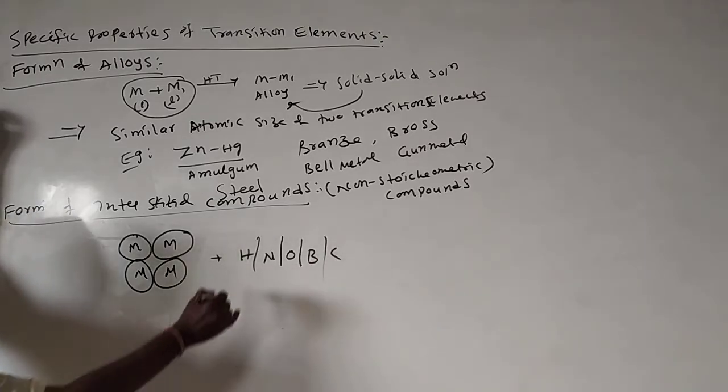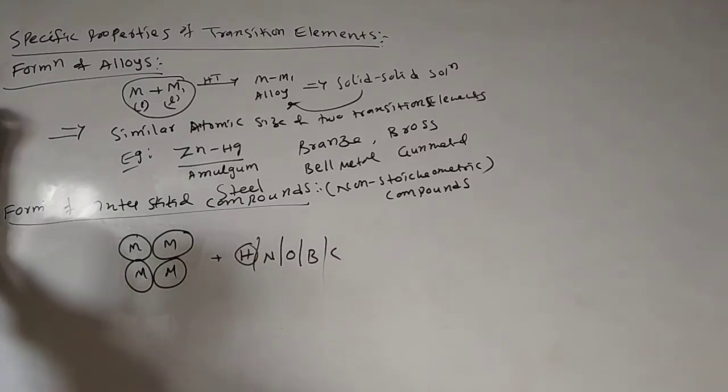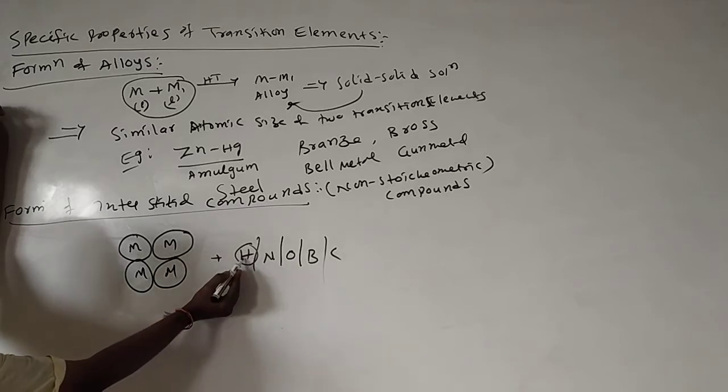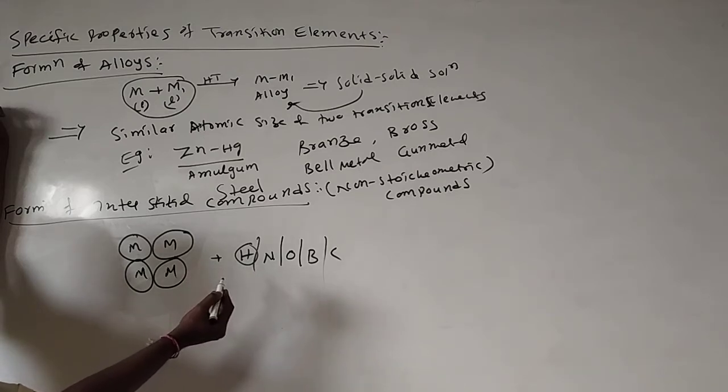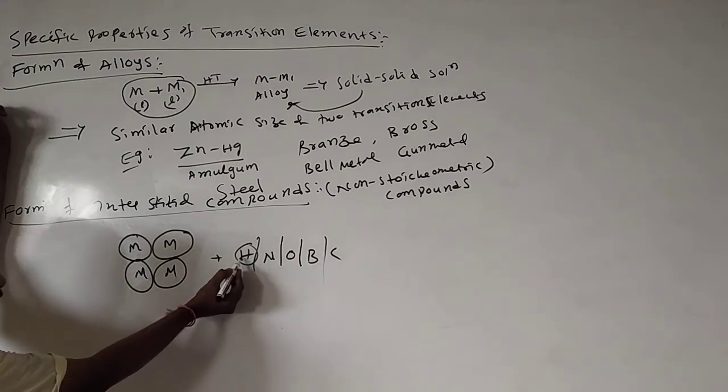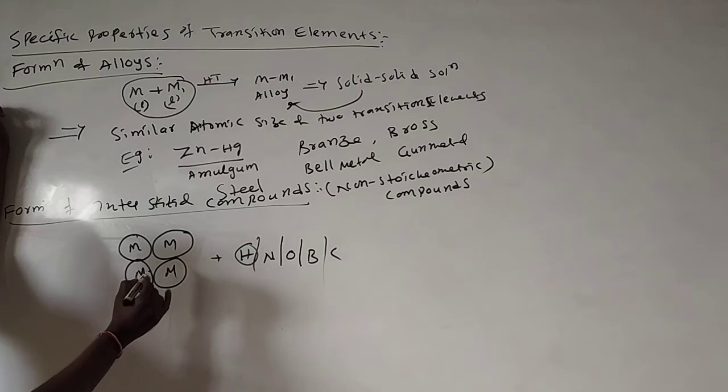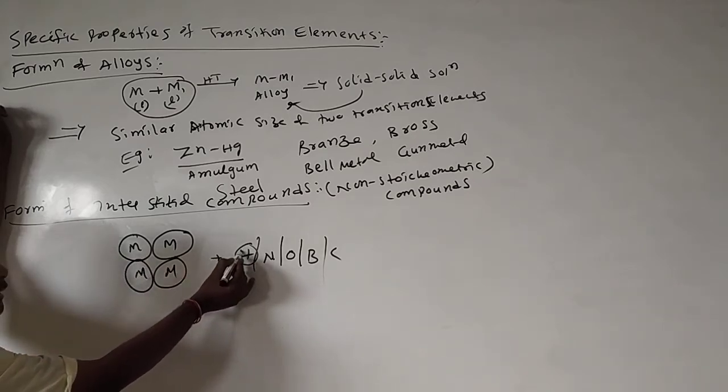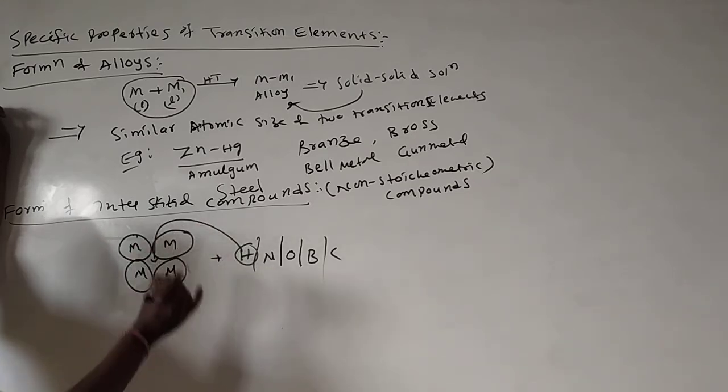What happens? The size of hydrogen is very small compared to these metals. When you heat these two, due to the very large difference in atomic size, the hydrogen does not react with the metal. The hydrogen is trapped in the metallic lattice.